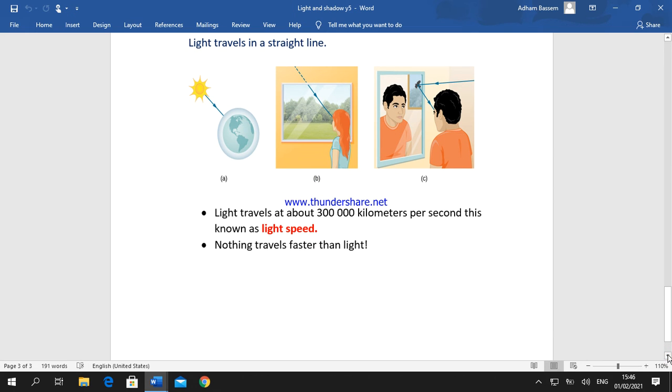Nothing travels faster than light. Light is considered the fastest, because light can cover 300,000 kilometers in 1 second. This is known as light speed. So the light speed equals 300,000 kilometers per second, and nothing travels faster than light.